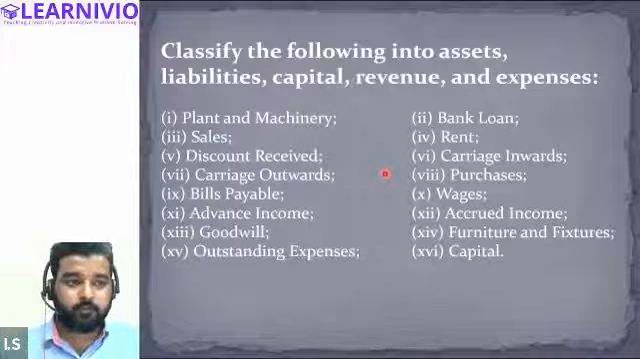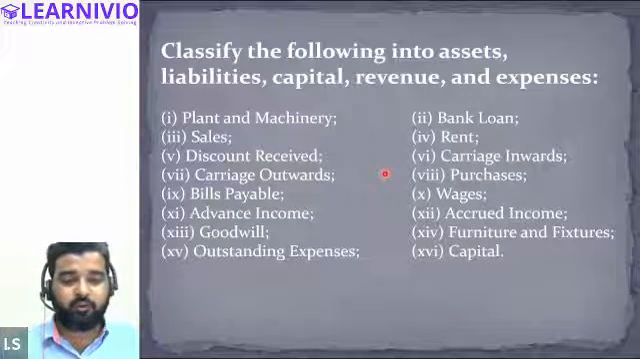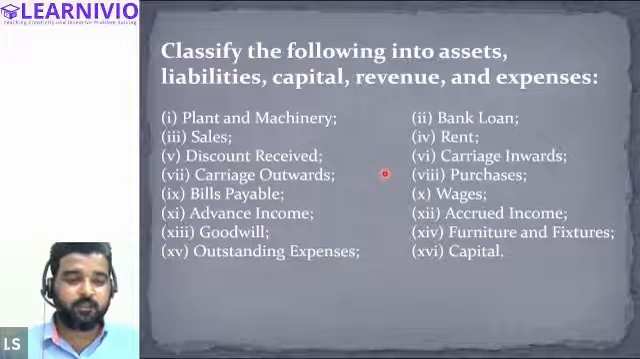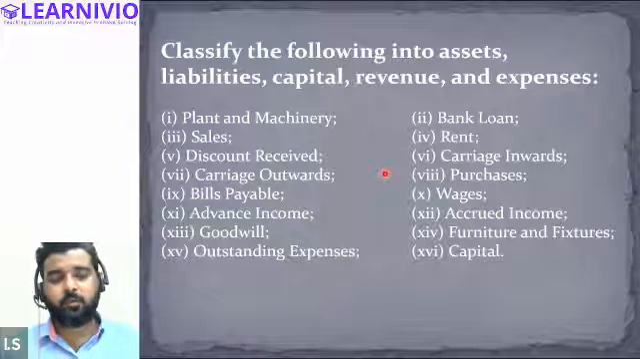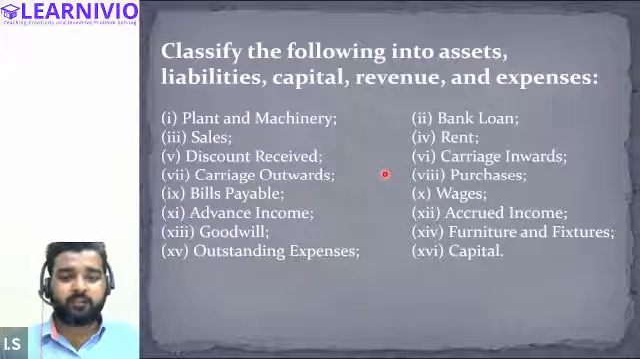Now we have goodwill. I have already told you in the previous question, goodwill is an asset. So it will be recorded in the assets account. Furniture and fixtures. Furnitures are basically assets, right? Assets account.